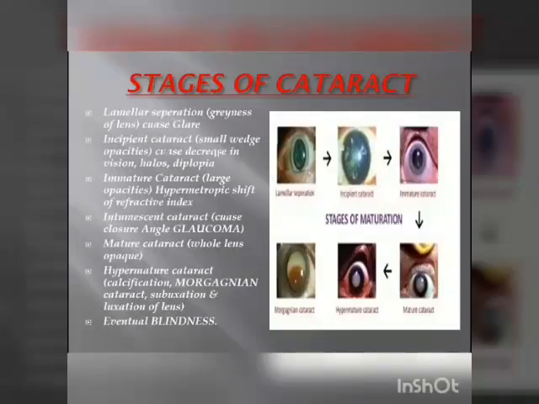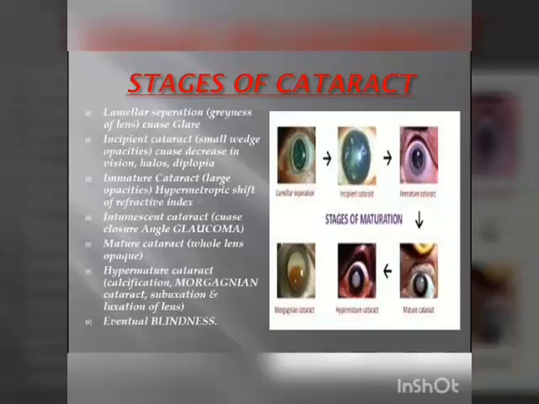In the very beginning, there will be light grayness of the lens, the lamellar stage, then there will be small opacities. Later, these small opacities fuse or coalesce together to form big ones that will cause greater changes in refraction. If it further proceeds, the lens will swell up. Everything has its proper placement in our eye. If its size or shape increases from normal, it will occupy its neighbor's place. In the same way, the swollen lens will occupy the anterior chamber and may lead to closed angle glaucoma.